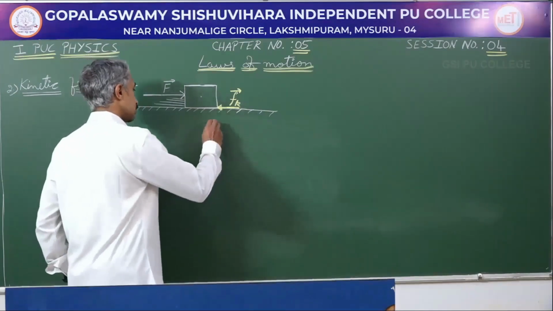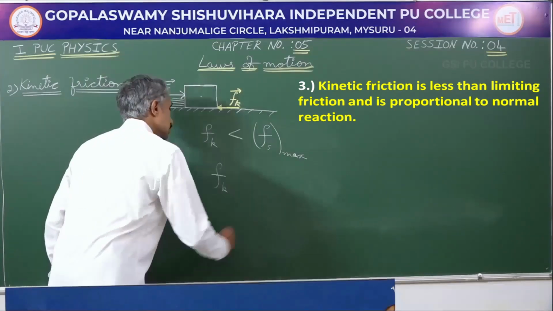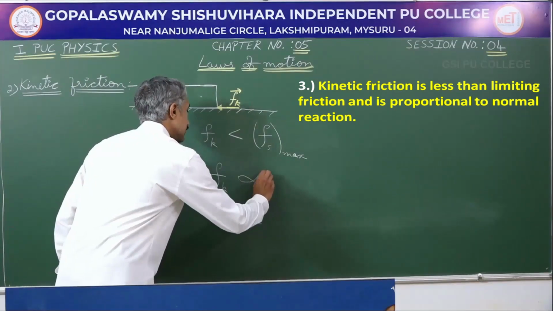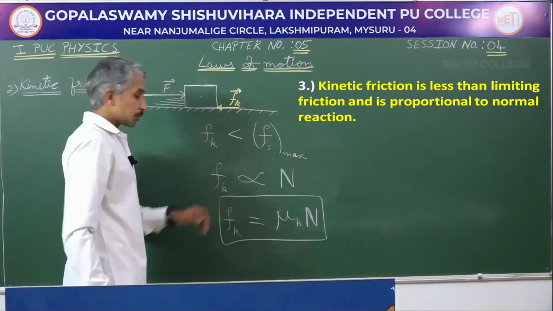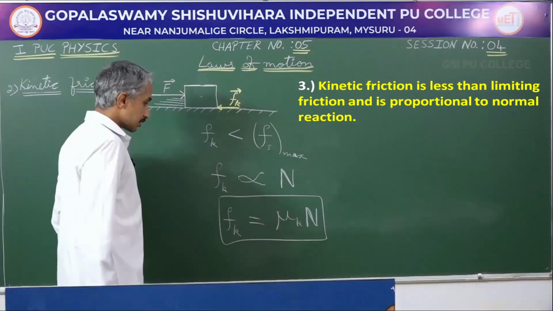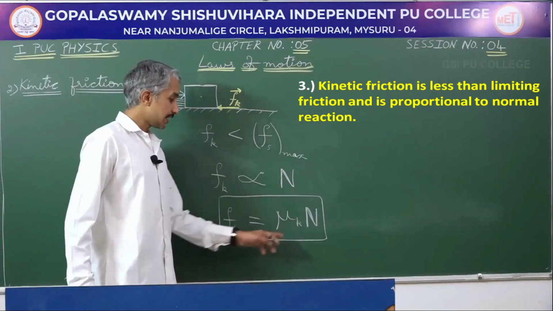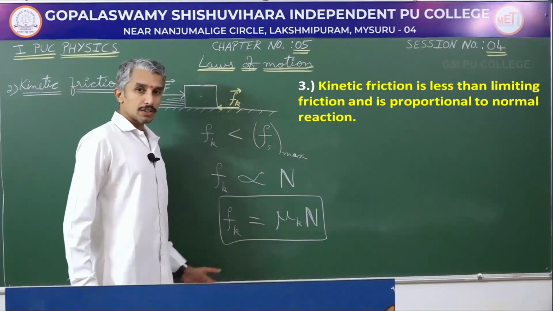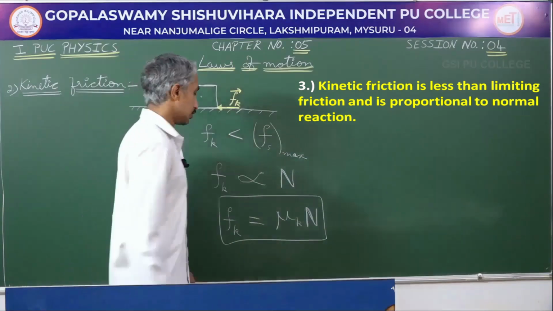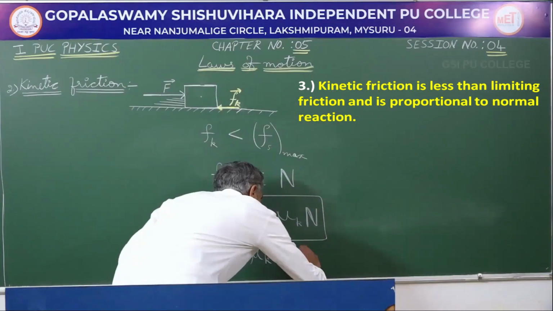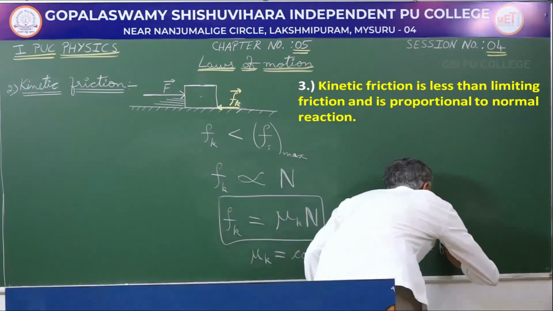Also, it is found that kinetic friction is less than limiting friction, and kinetic friction is again proportional to normal reaction. Taking out the proportionality, we get a constant, and in this case the constant is called the coefficient of kinetic friction. Earlier it was the coefficient of static friction, now it is the coefficient of kinetic friction. So, here μk is called the coefficient of kinetic friction.